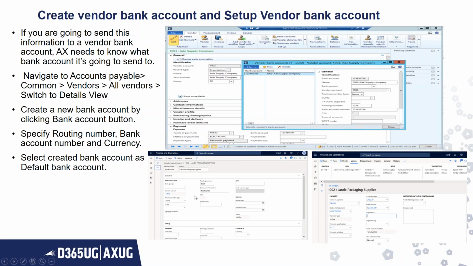And if you can see on the bottom of the slide, on the right hand side, I have mentioned how it works in D365. Again, you have to go to setup bank accounts and then set up a new bank account for vendor bank accounts, a new bank account for 123456789, Land Packaging Supplies. The routing number and the bank account are copied again, and then you have to select that particular bank account for that particular vendor account number.